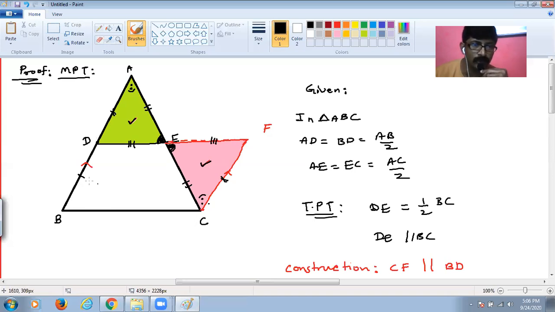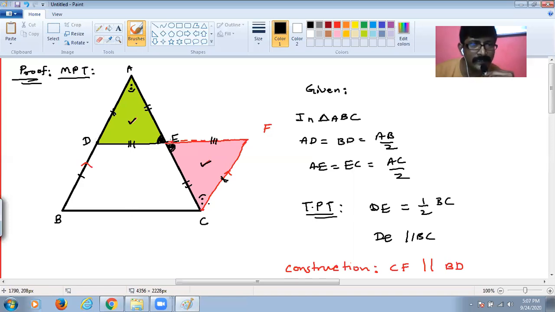So we have just learned that if one pair of opposite sides is equal and parallel, then that quadrilateral, BCFD, would be called a parallelogram, isn't it? If BCFD is a parallelogram, then the opposite sides would be parallel. That means DF would be parallel to BC. Simple. So if we prove DF is parallel to BC, that is one part done. And we also said that DF has to be equal to BC, because one pair of the opposite sides of a parallelogram are equal.